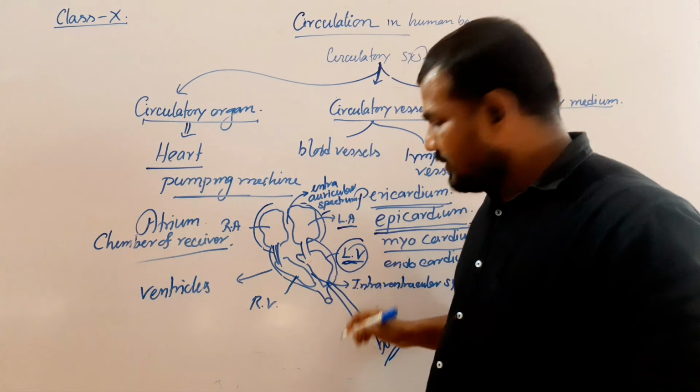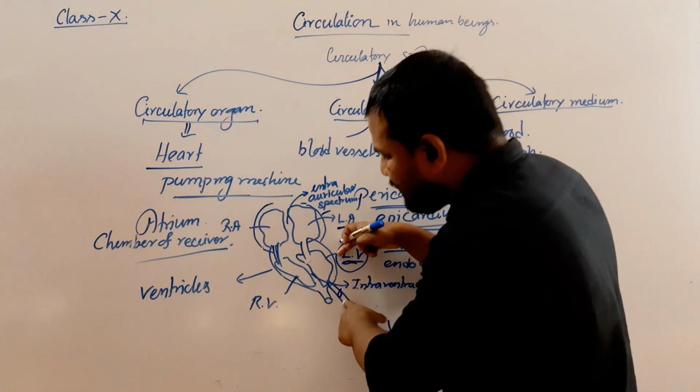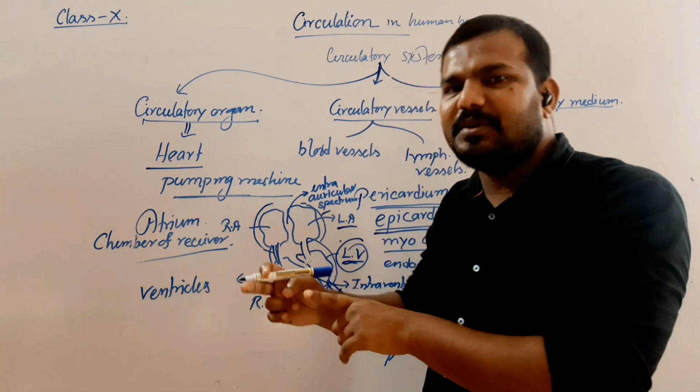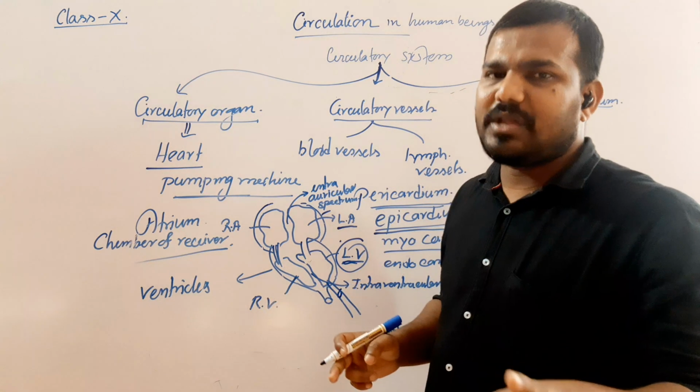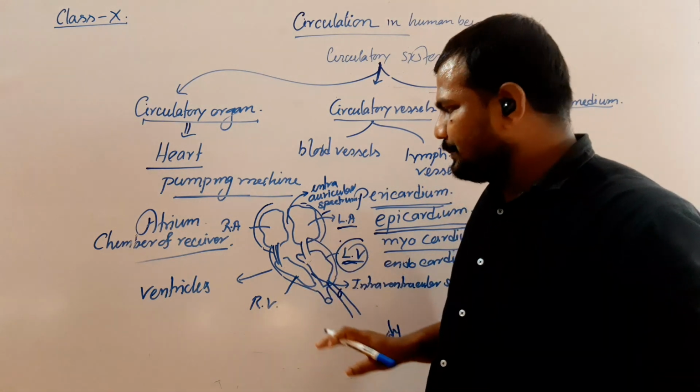But where? In the aorta. So between the aorta and left ventricle, one specialized valve is present that is known as the aortic valve. So these are the valve, these are the chamber. Now,